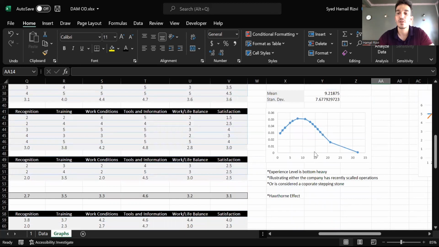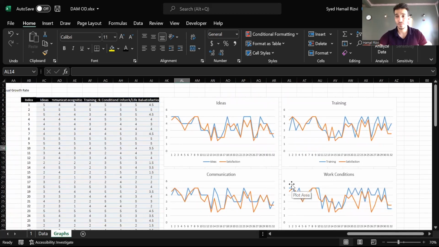As you can see, the employee base is quite bottom heavy, which can be explained through a variety of different reasons, one of which being that the company has recently scaled up its operations, and so most of the people currently working in this company have been very recently hired. Another reason for this bottom heaviness can be that this company is considered a stepping stone for people in their corporate endeavors. This can be backed up by high employee turnover rates.